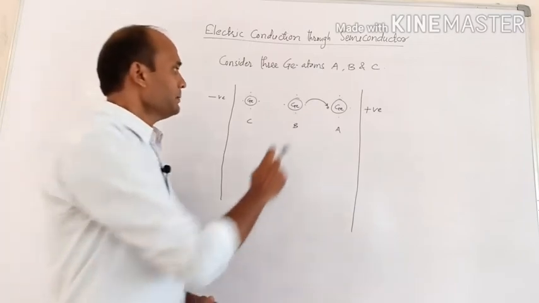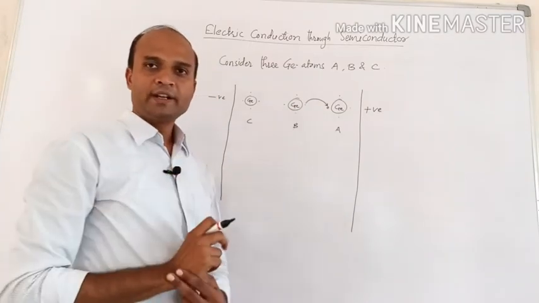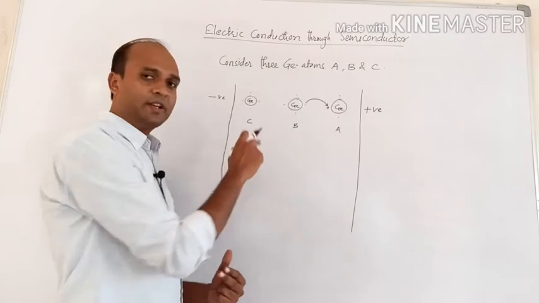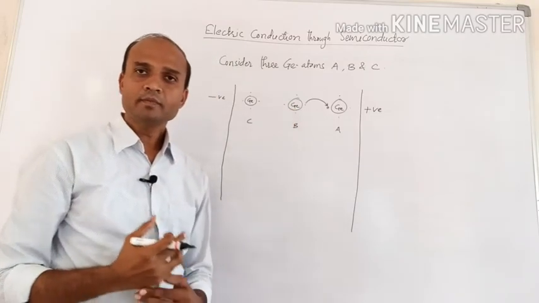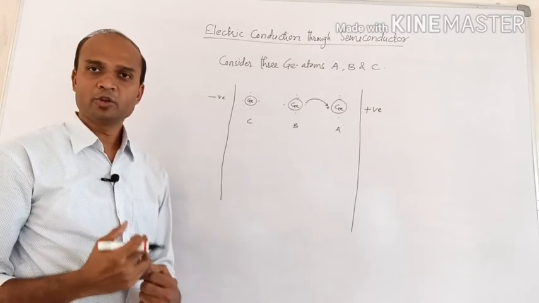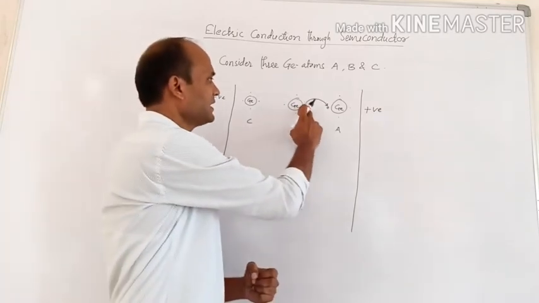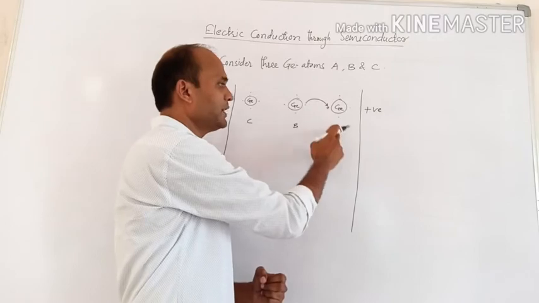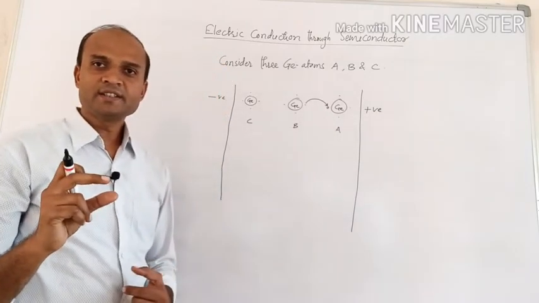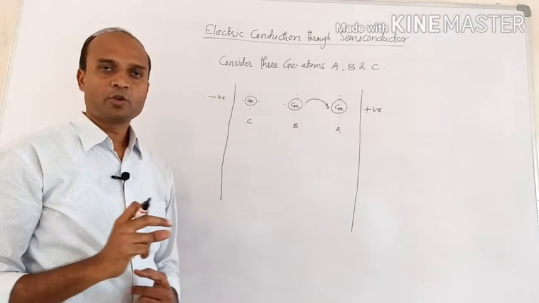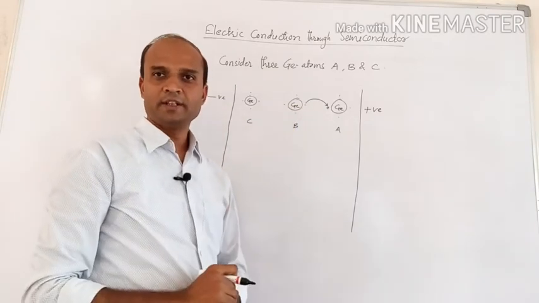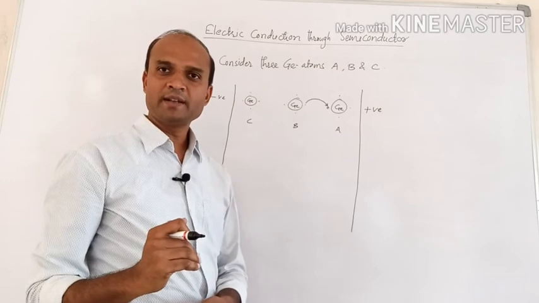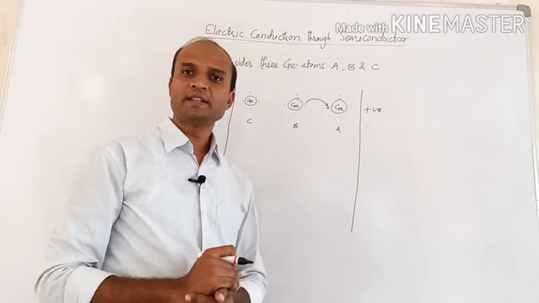Alright. But here one thing should be noted: when an electric field is applied, the valence electron will gain energy, and because of that energy, this valence electron will shift from atom B to A. But this energy is very small, because this process happens inside the valence band only, since the hole is present in the valence band and valence electrons are also present in the valence band.